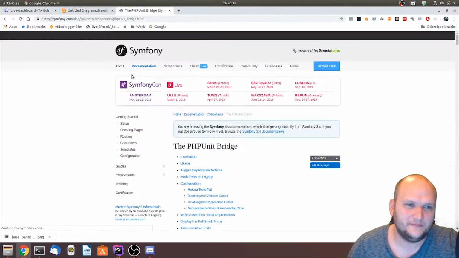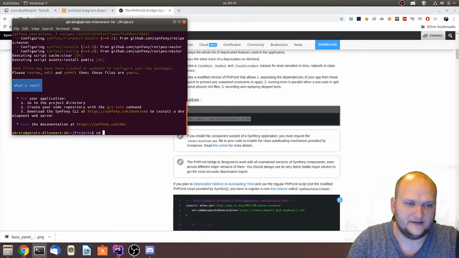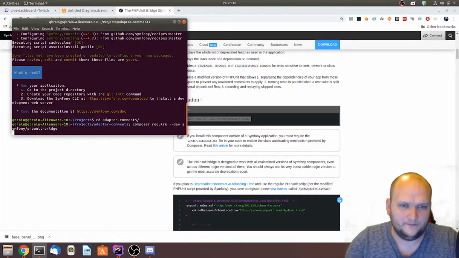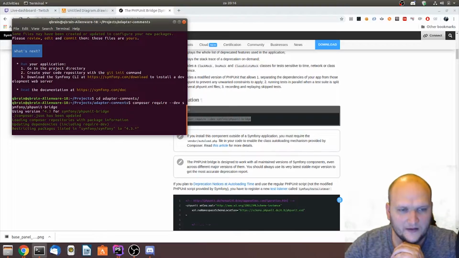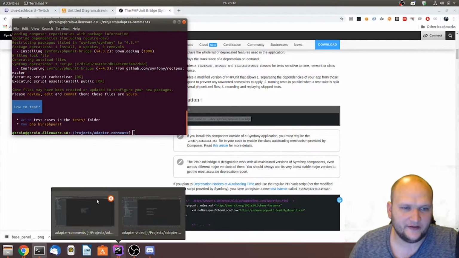The funny thing about PHPUnit is it's fully compatible with Symfony. So what we're doing right now is actually create it. And we're going to require the Symfony PHP bridge. It's installing right now. And there we have it.